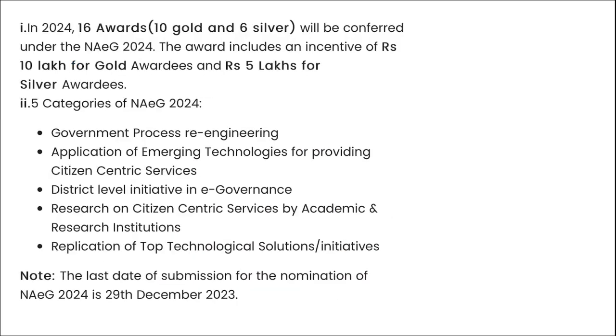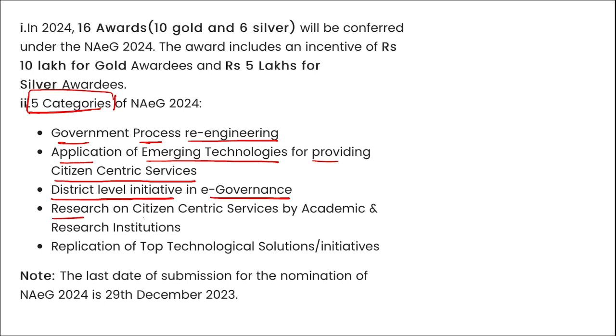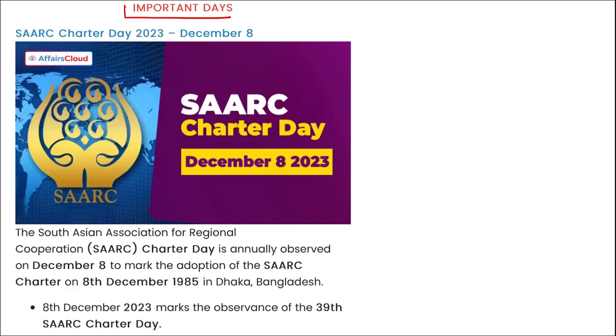Next. Here one more thing. Remember, this award will be provided in 5 categories, that is government process re-engineering, application of emerging technologies for providing citizen-centric services, district level initiative in e-governance, research on citizen-centric services by academic and research institutions, and replication of top technology solution initiatives.